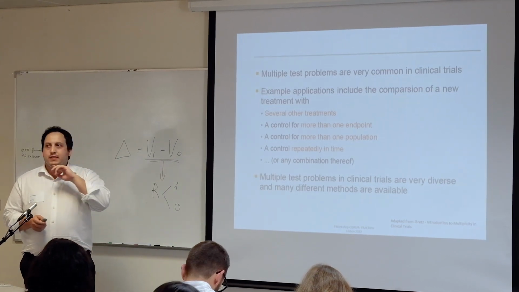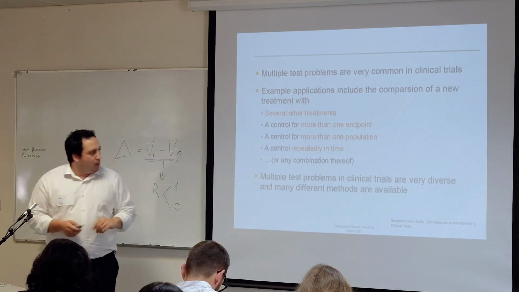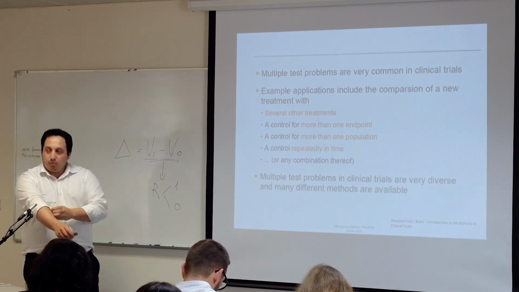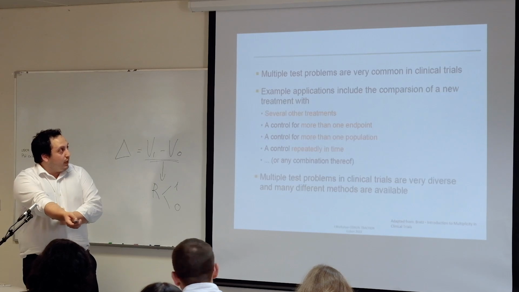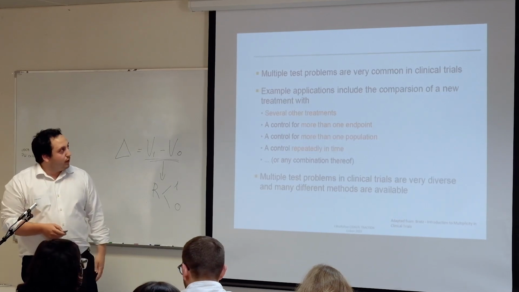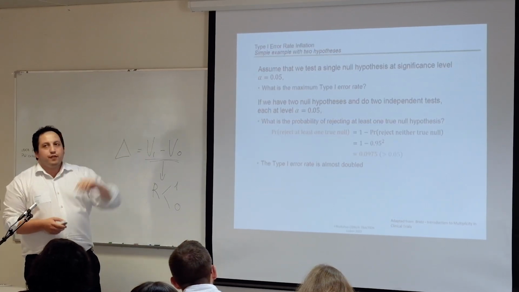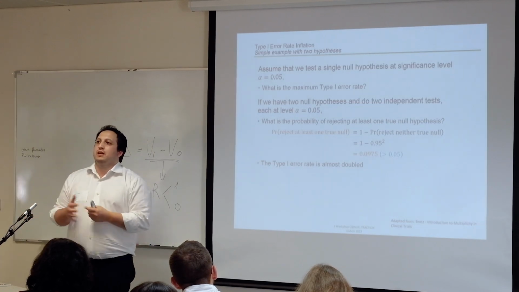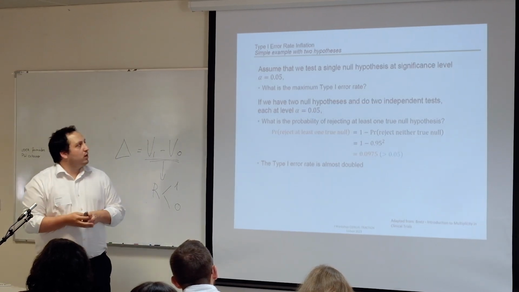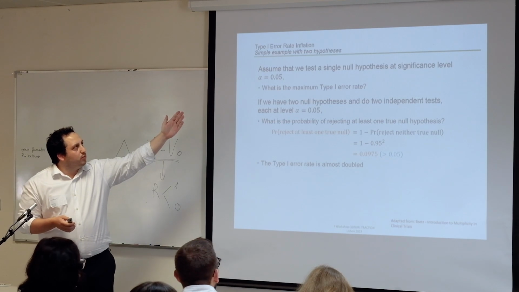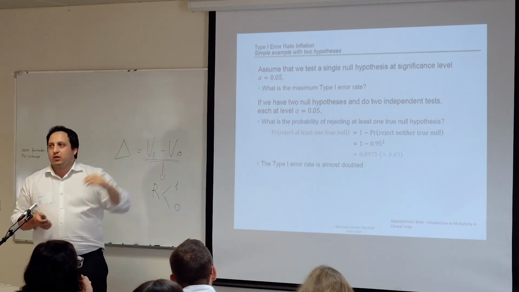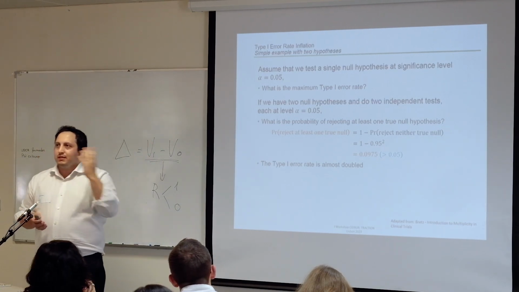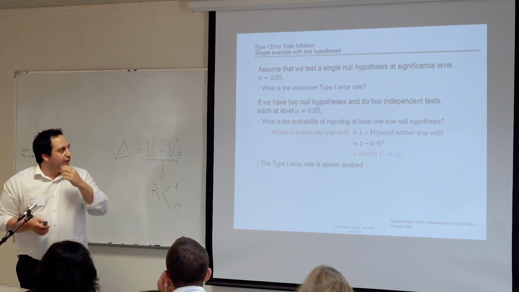So these multiple tests require multiple statistical methods to analyze. One of the standard uses is when we assume our alpha, our type 1 error, the p-value, of 0.05.